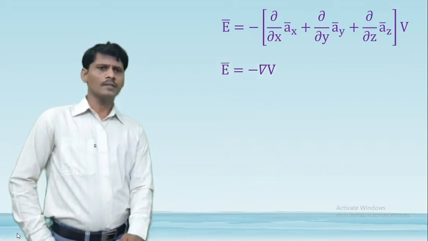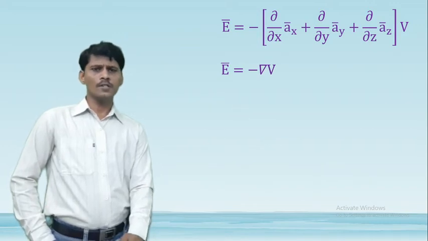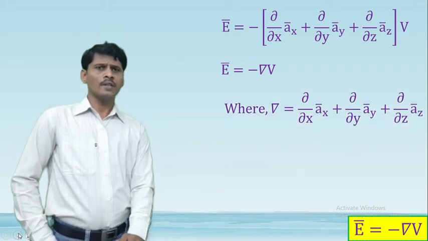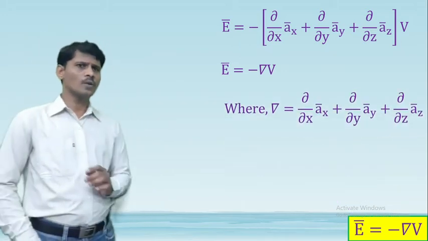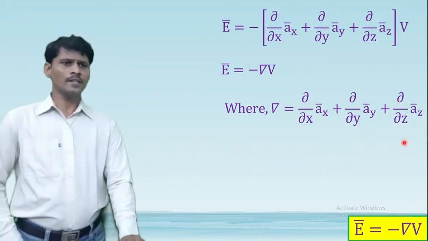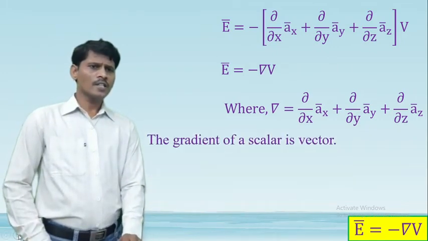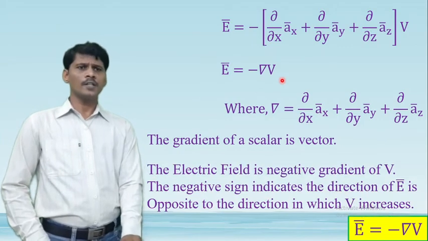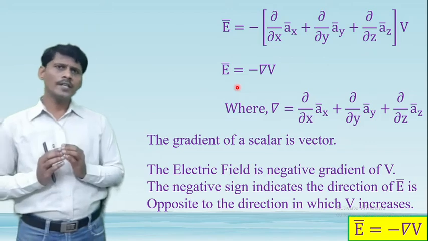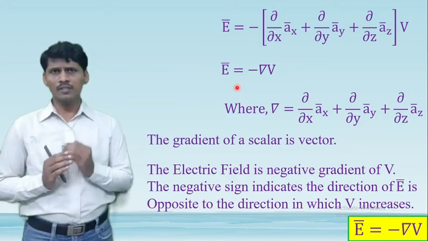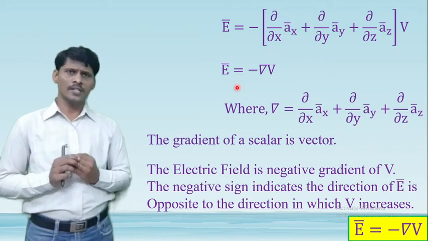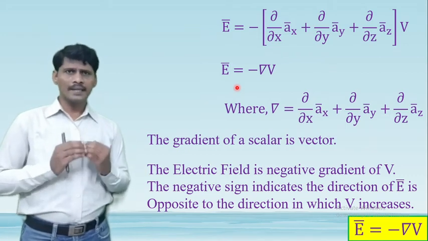So we know that E bar is equal to minus del V, where del is the vector differential operator. The vector differential operator del is equal to ∂/∂x Ax bar plus ∂/∂y Ay bar plus ∂/∂z Az bar. So this is the relationship between electric field intensity and electric potential. The electric field intensity is the negative gradient of the electric potential. That is, E bar is equal to minus del V.